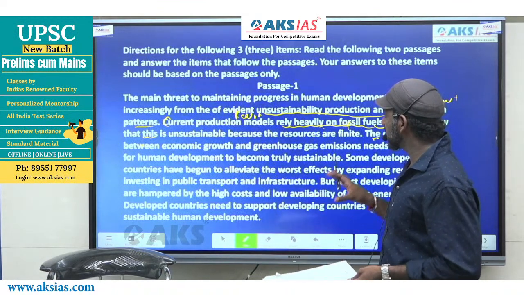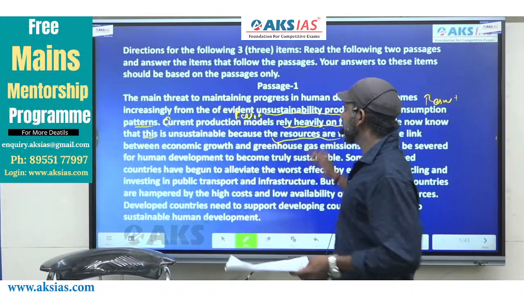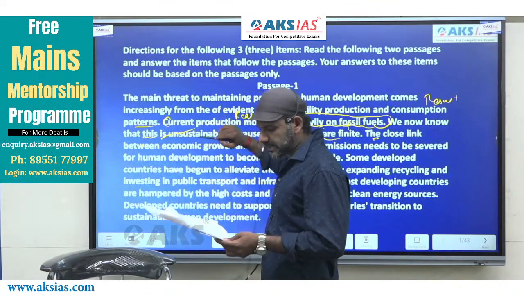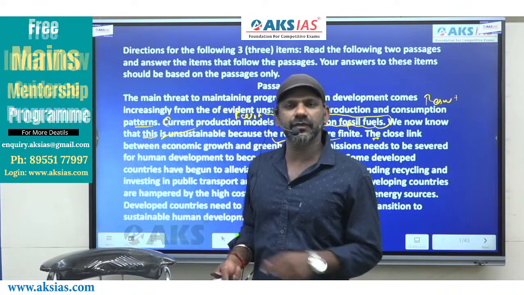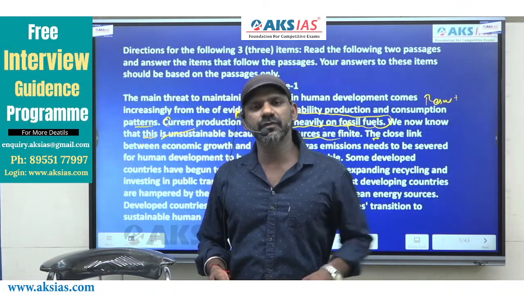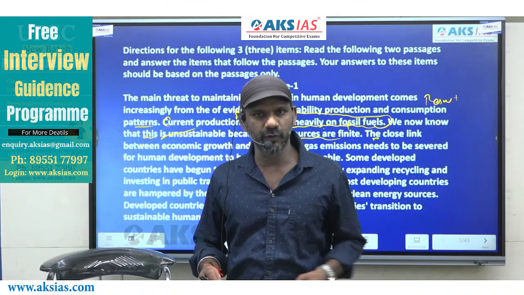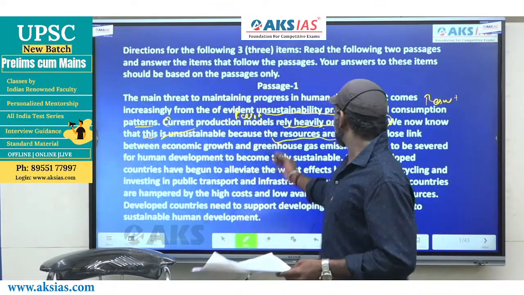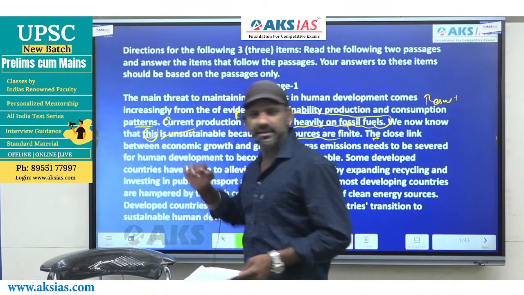We now know that this is unsustainable because the resources are finite. So as the resources are finite, this is unsustainable. This is what the paragraph says. Now here, in a paragraph, every two sentences will be related to each other. There must be a flow of ideas in the paragraph. The first one moves to the second, second to the third, to the fourth, etc. Now I say this one is related to the previous one because of the pronoun, that is, this.